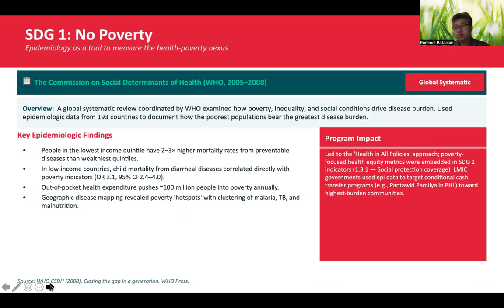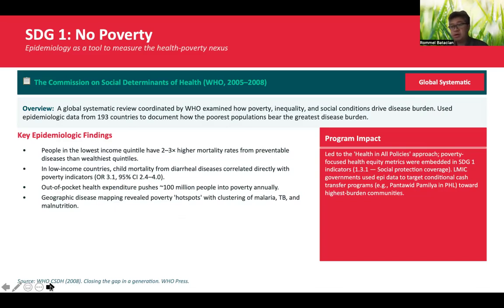So this work led into the Health in All policies approach, which embeds poverty-focused health equity metrics into this first sustainable development goal. So in our country, this directly informed the 4Ps conditional cash transfer program. Epidemiologic data was used to target communities with the highest disease burden.